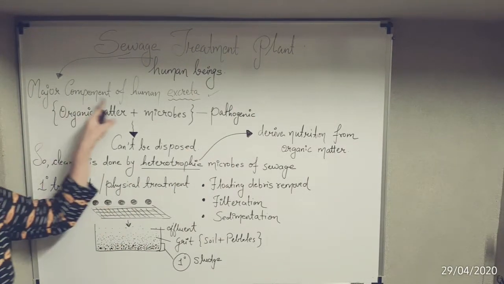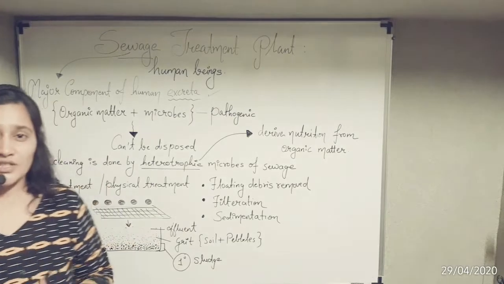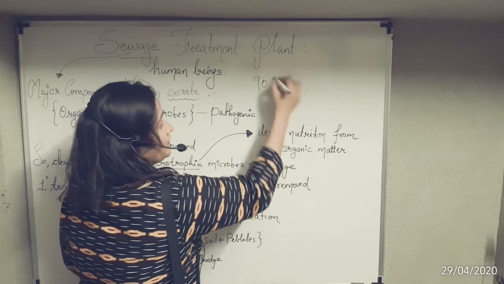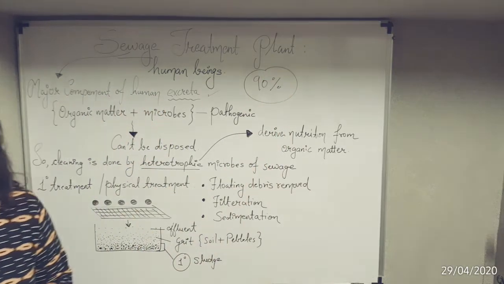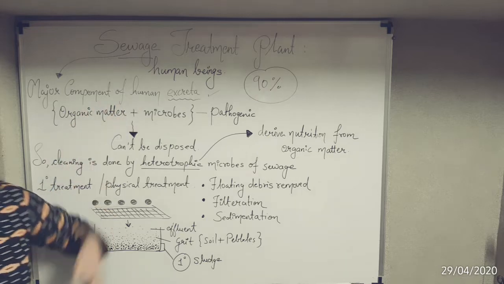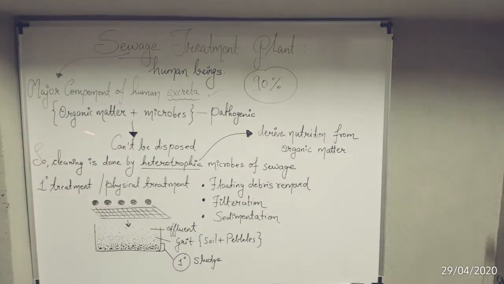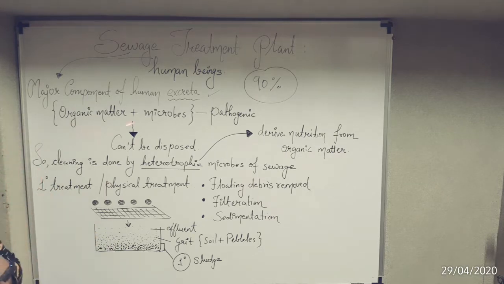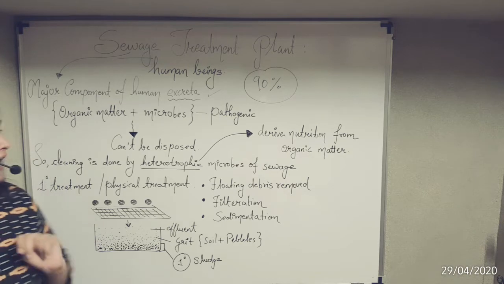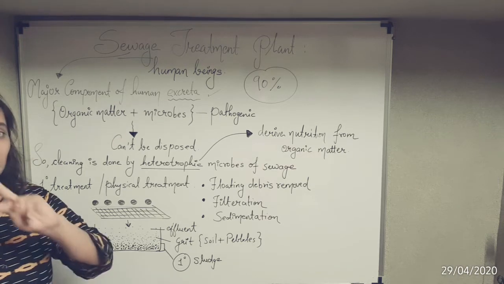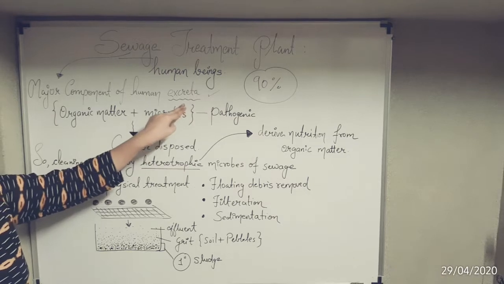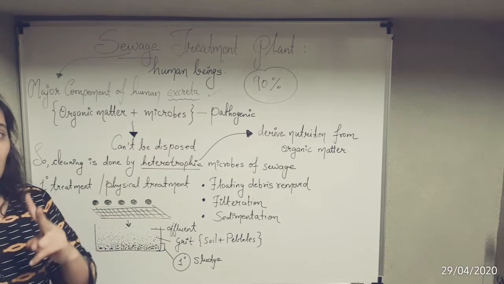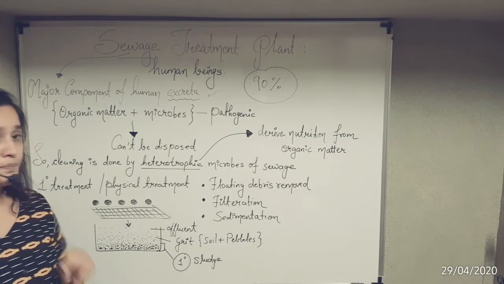Next point, it is a major component of human excreta. Why is it a major component of human excreta? Because most of the time, 90% of the time, it is being released by human beings. Next point, it is made up of two things. First is organic matter and the next is microbes. Organic matter and microbes together constitute a very harmful substance known as excreta. Because it is very harmful, we can also call it pathogenic.